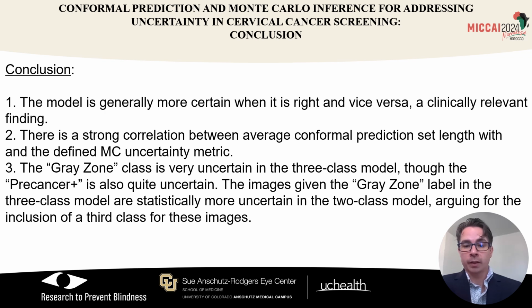it is right, and vice versa, and that this is a clinically relevant finding. There's a strong correlation between the average conformal prediction set length and our defined Monte-Carlo uncertainty metric. And finally, that the gray zone class is very uncertain in the 3-class model, along with precancer plus. And in particular, that the images given the gray zone label in the 3-class model are statistically more uncertain than in the 2-class model. And this is a good argument for the inclusion of this 3rd class.